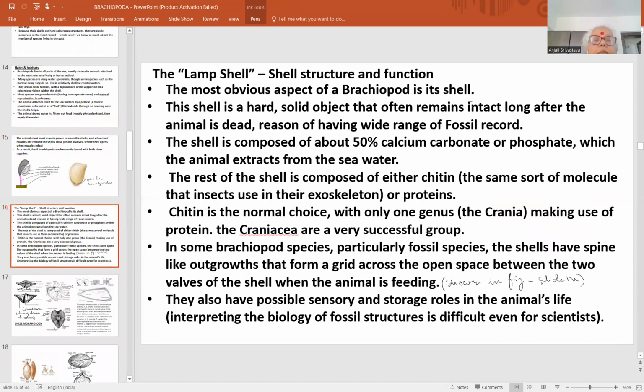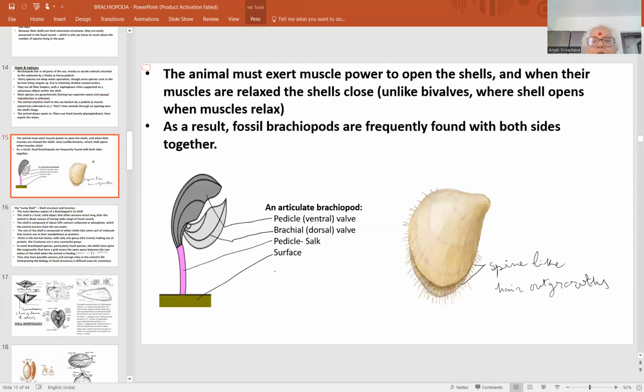Now there are some more. These are the structural peculiarities, starting with the shell structure. सबसे ज़्यादा important और interesting factor है brachiopods का shell का structure. Here you can see this is actually the typical fossil brachiopod we can say. इसी तरह से आज अब भी बहुत सारे brachiopods का basic articulate brachiopods ऐसे ही दिखाई देते हैं.